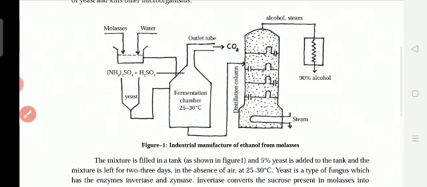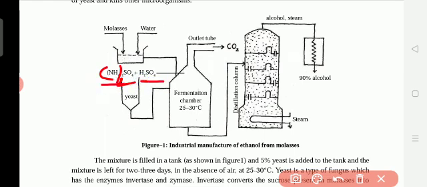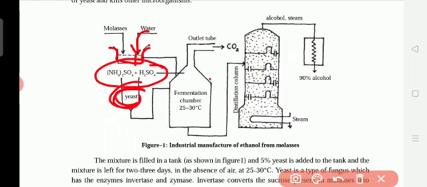For example, when we see here, (NH4)2SO4, ammonium sulfate. H2SO4 means sulfuric acid. So here first molasses is diluted by adding the water. Okay, after this, what is added? Yeast is added. So how is the yeast produced? By adding the ammonium sulfate and sulfuric acid, yeast is produced. So after that, this one is closed for the fermentation at how many degrees Celsius? 25 to 30 degrees Celsius.